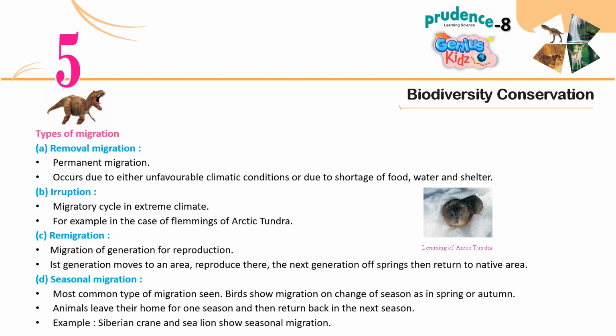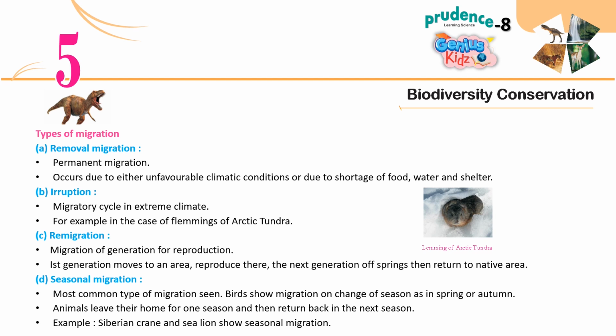B. Eruption. Migratory cycle in extreme climate. For example, in the case of flamings of Arctic tundra. C. Remigration. Migration of generation for reproduction. First generation moves to an area, reproduce there, the next generation offsprings then return to native area.